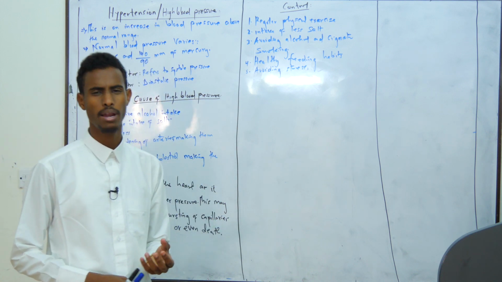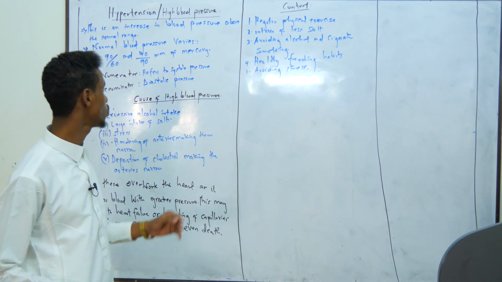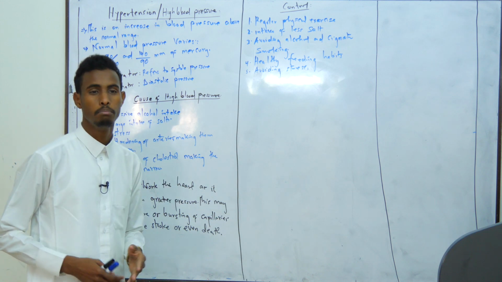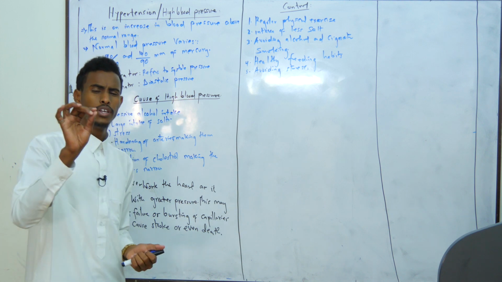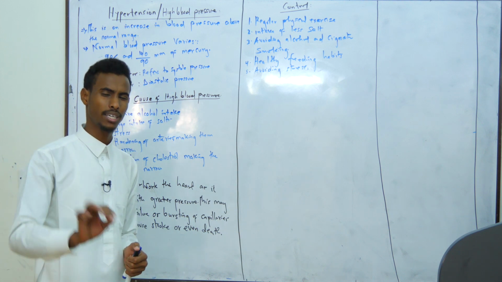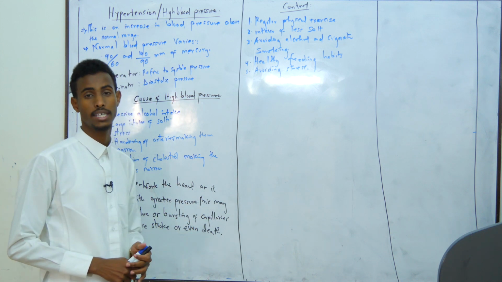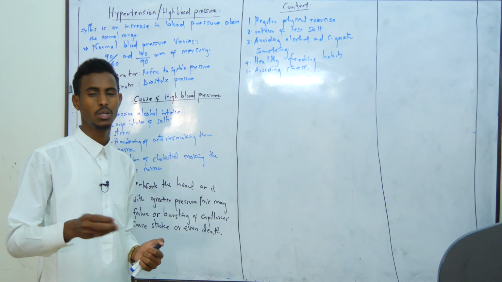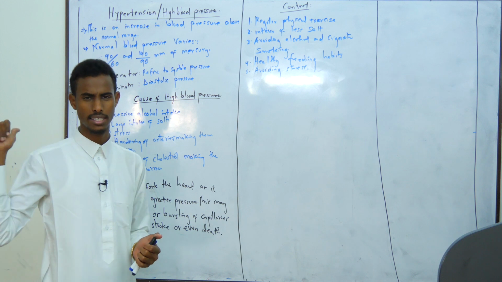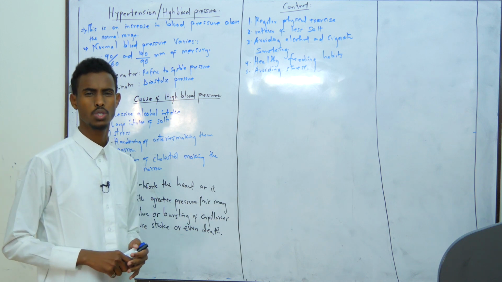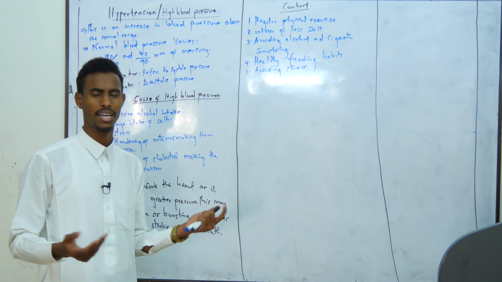And we say the normal blood pressure of a normal person varies between 90/60 and 140/90 millimeters of mercury. And therefore, the numerator represents the systolic blood pressure, while the denominator represents the diastolic blood pressure during relaxation. And we said in our previous lessons that at every heartbeat, the heart undergoes rhythmic contraction and relaxation.